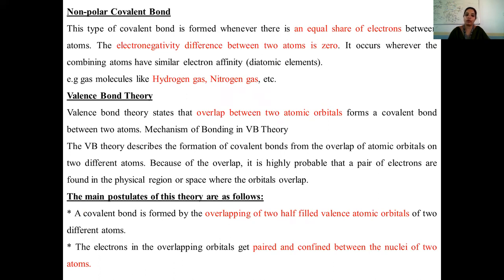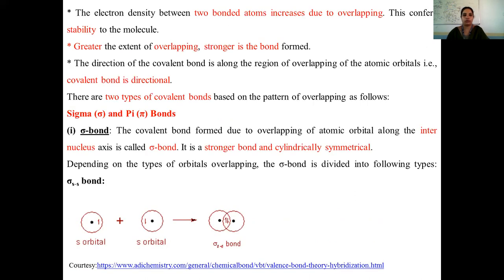The electrons in the overlapping orbitals get paired and confined to the two nuclei of the two atoms. The electron density between two bonded atoms increases due to overlapping. This confers stability to the molecule. The greater the extent of overlapping, the stronger is the bond formed. The direction of the covalent bond is along the region of overlapping of atomic orbitals. That is, the covalent bond is directional in nature.